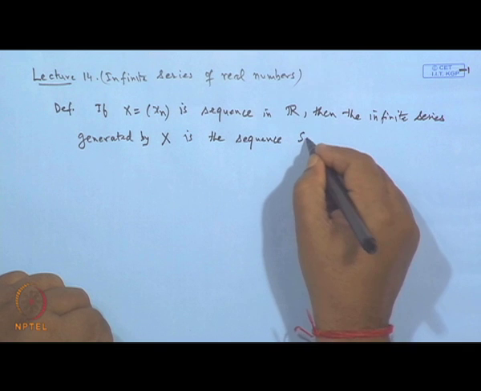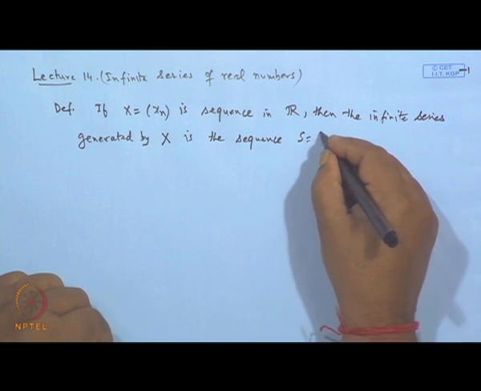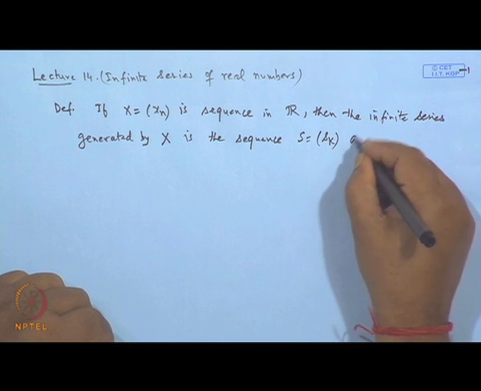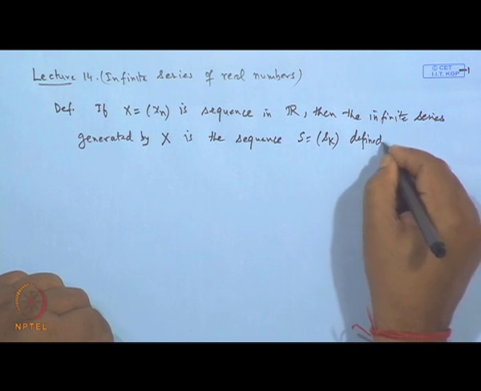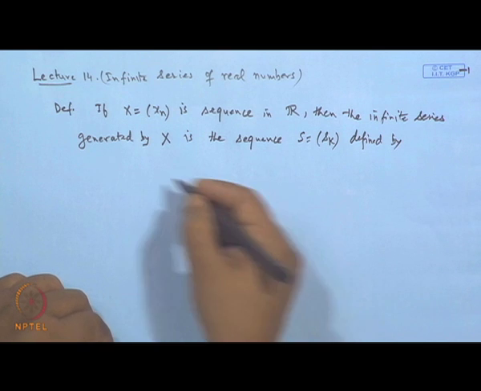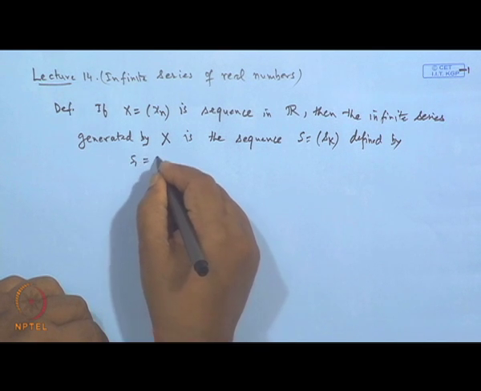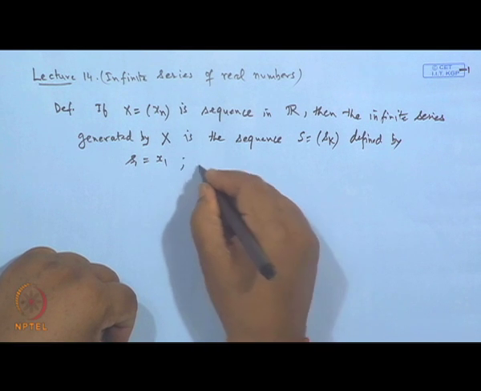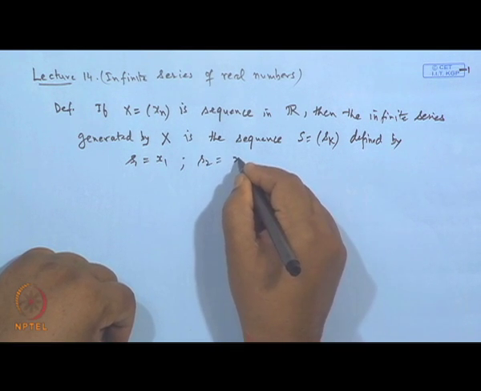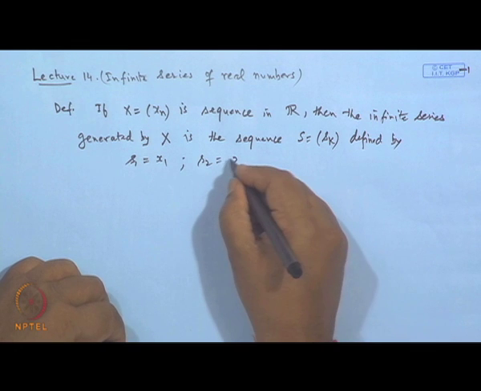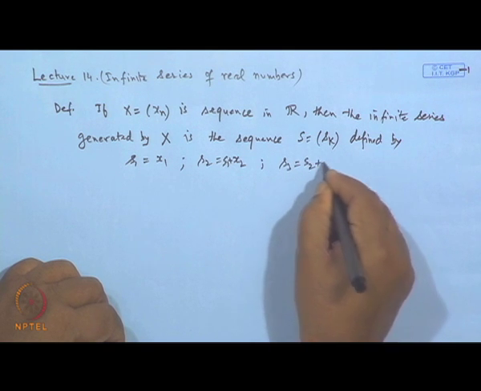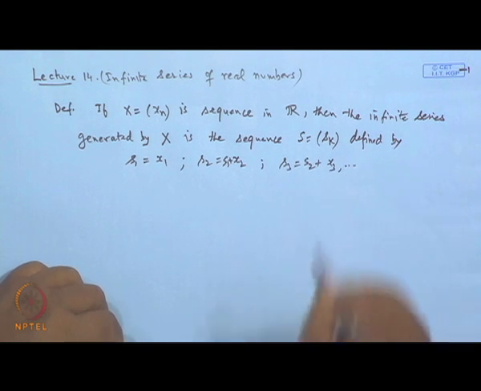The terms of the sequence S k of partial sums of x k are defined by: S 1 is the first term, say x 1; S 2 is the sum of the first two terms, that is S 1 plus x 2; S 3 is S 2 plus x 3, and so on.